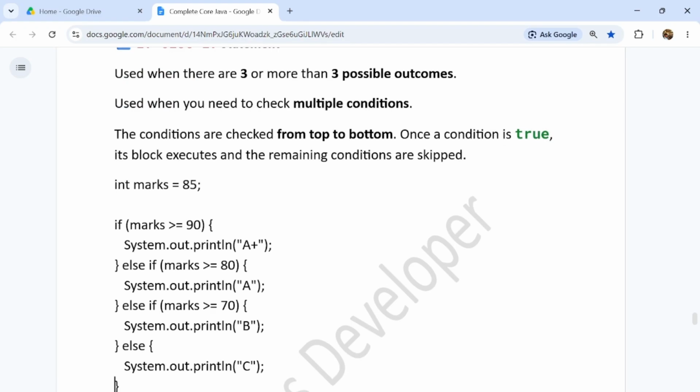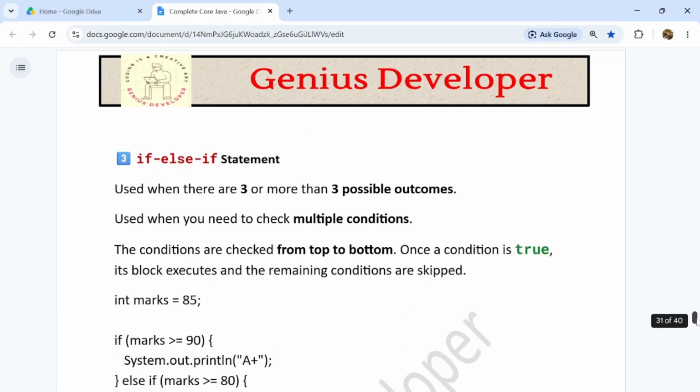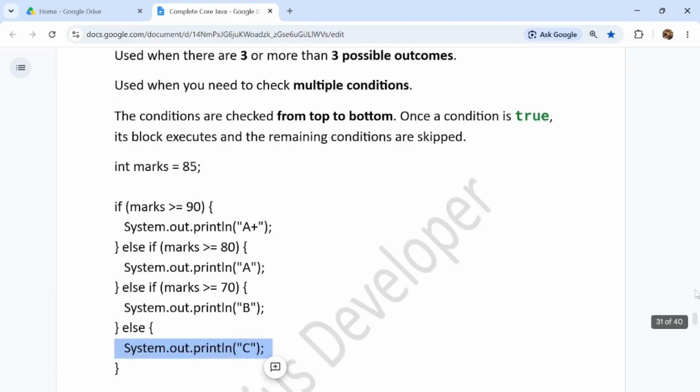Very nice example. Suppose we have given marks 85. We will check if marks is greater than or equal to 90, then it prints grade A plus. If marks is greater than or equal to 80, then it will print grade A. Else if marks is greater than or equal to 70, then it will print grade B, and else it prints grade C, guys. So this is a very nice example of if else if, guys.